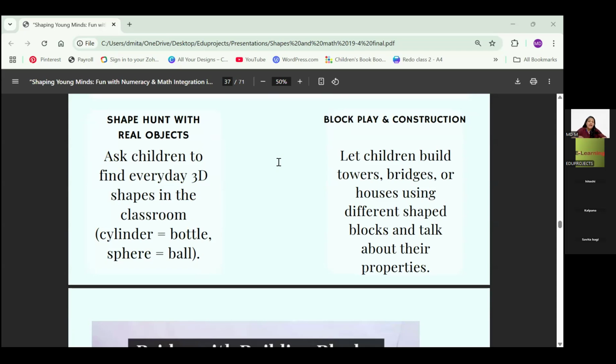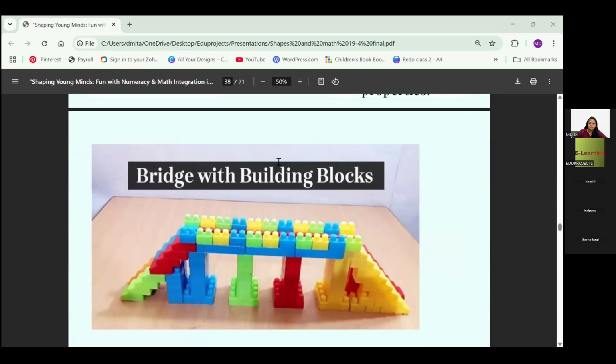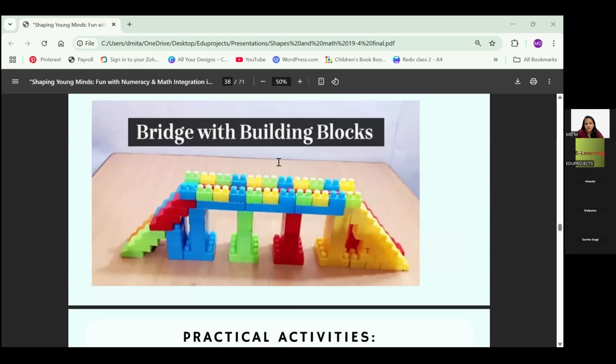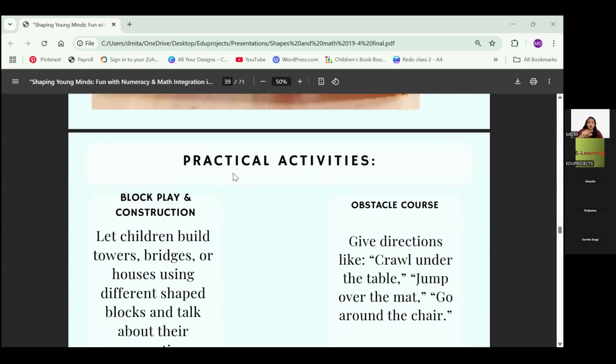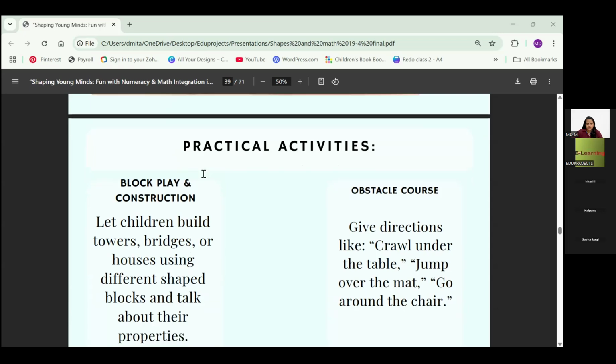So below is going to be empty, and this is going to be on top. So they are understanding spatial awareness, and it synchronizes with shapes. I have a picture of the bricks, and see, this is how, something like this. Oh, block construction, sorry, by mistake I've repeated it. And obstacle course also got repeated.